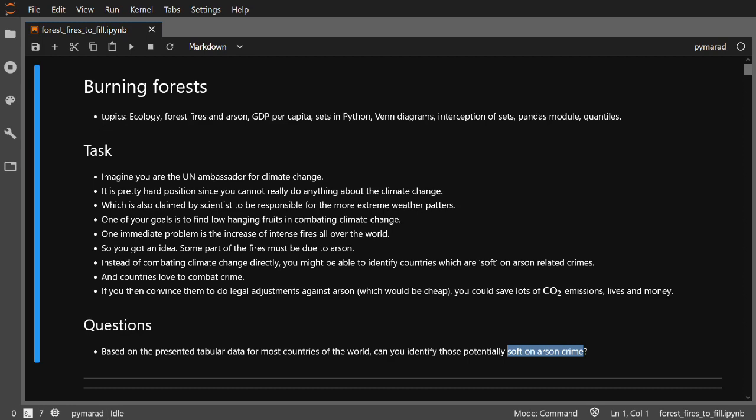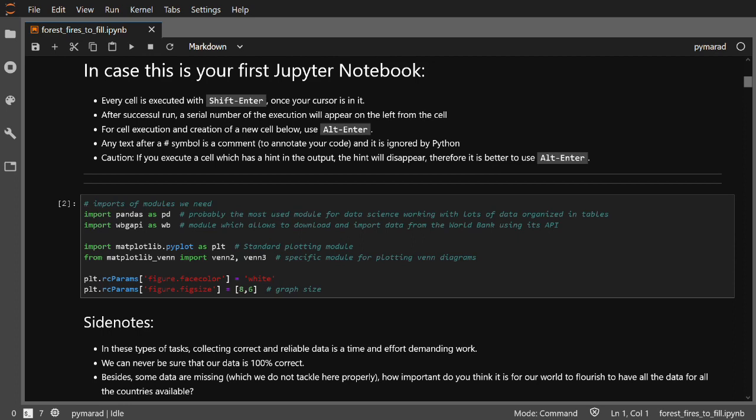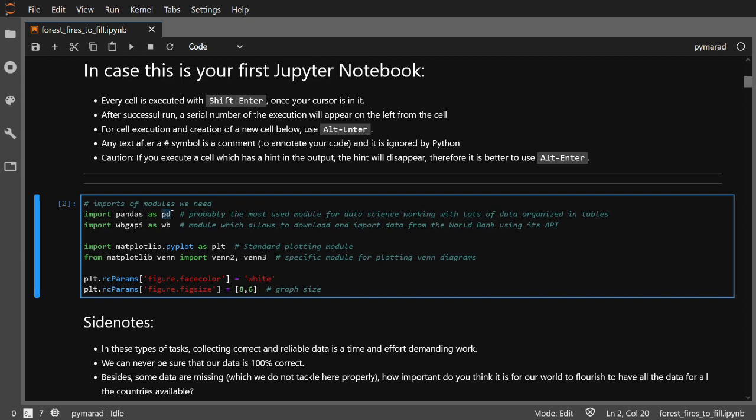Let's get into it. First, as always, is import of the modules. This time we are going to use the pandas module, which is the workhorse of data science in Python, typically imported as pd. Second module is called wbgapi, which creates an interface to directly access and import data from the World Bank. Very useful and easy to use thingy, which I will demonstrate to you. Then we have the pyplot module for plotting our graphs as plt, and on top of that are built methods venn2 and venn3 to visualize Venn diagrams for 2 and 3 sets respectively.